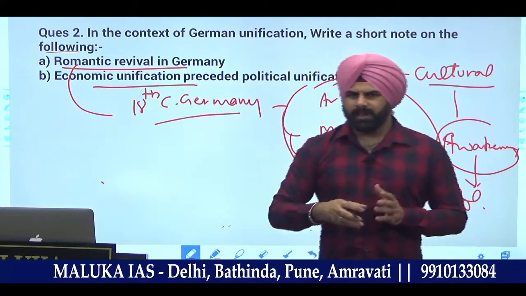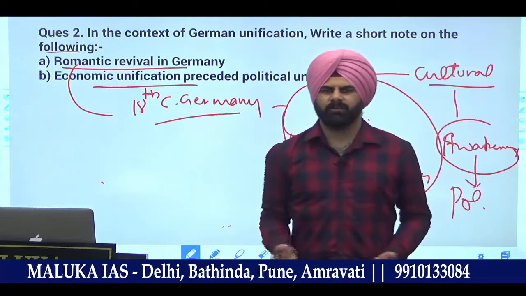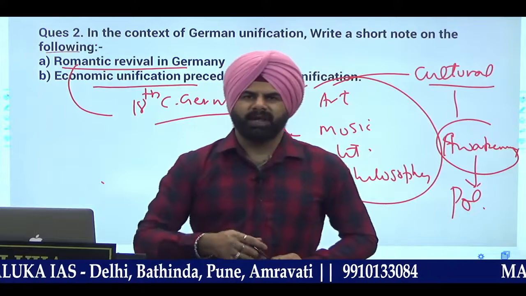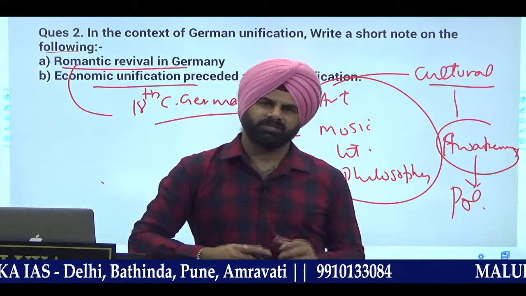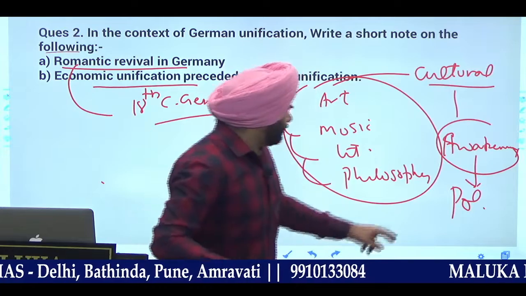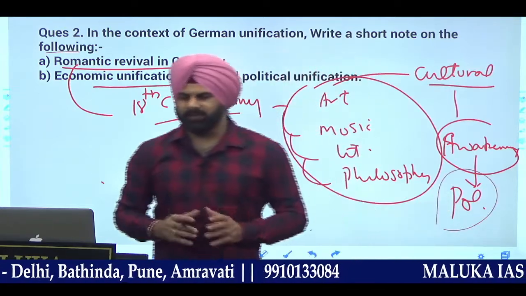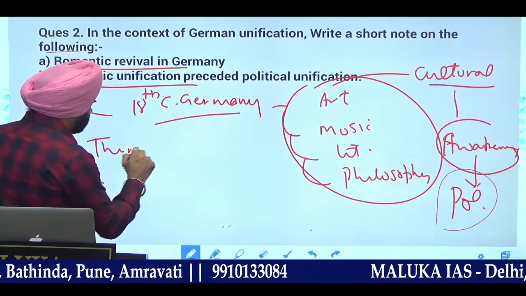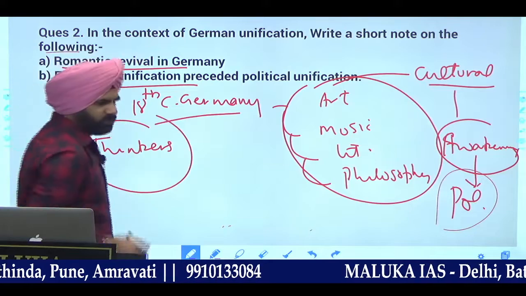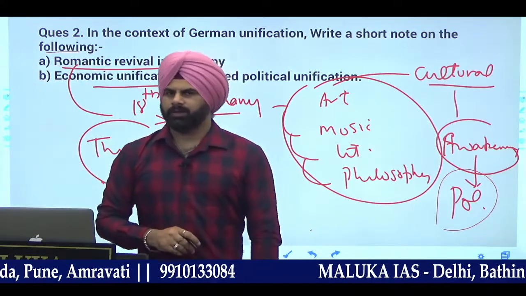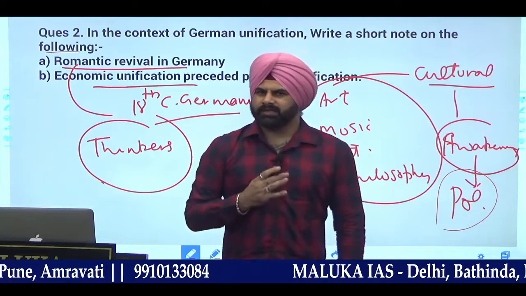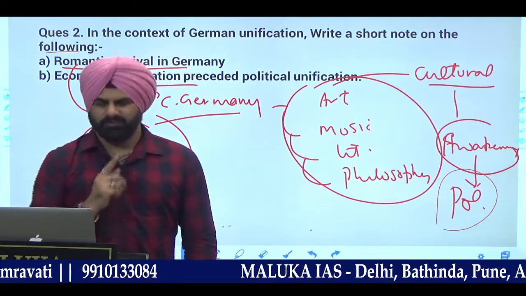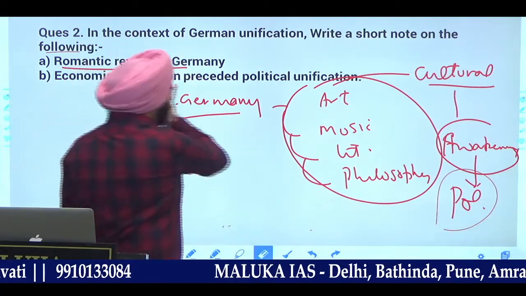And बाद में जब awakening आ गई, हाँ यार सब तो same है हमारा, north, south, east, west वाले same तो है, लेकिन राजे बाहर वाली आके हमें rule कर रहे हैं, majority except Prussia, the things started changing. And that led to what is called political awakening among the masses. To raise this political awakening, various thinkers, philosophers, historians were continuously working to encourage the people so that they could understand the common culture that had developed among them. One of the important names at that point of time was Goethe.